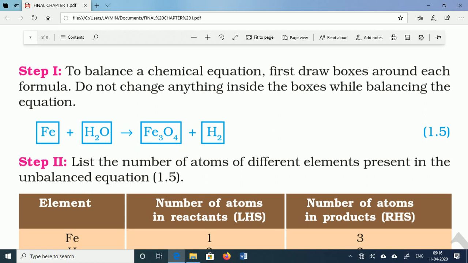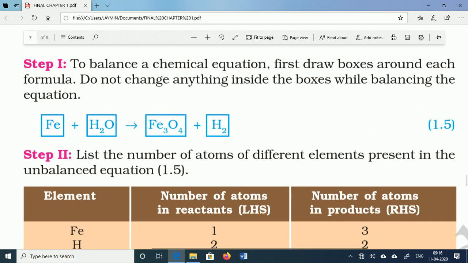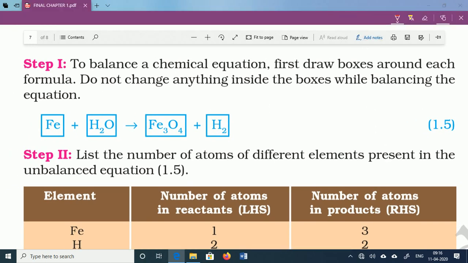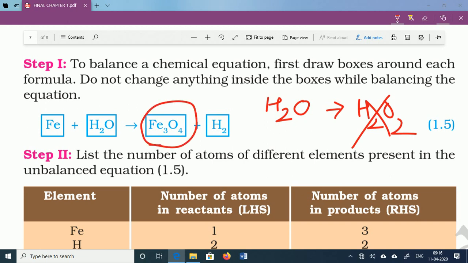For example, H2O is there, so we cannot write H2O2 for balancing purposes. H2O should remain H2O. Fe3O4 should remain Fe3O4. We cannot write Fe2O3, Fe3O5, or Fe3O3.